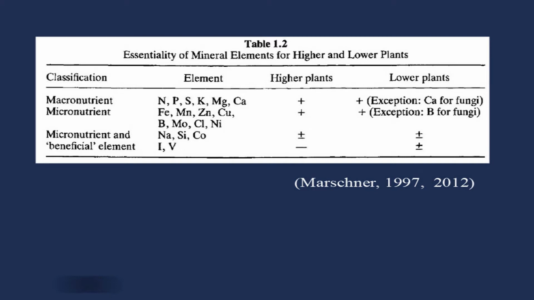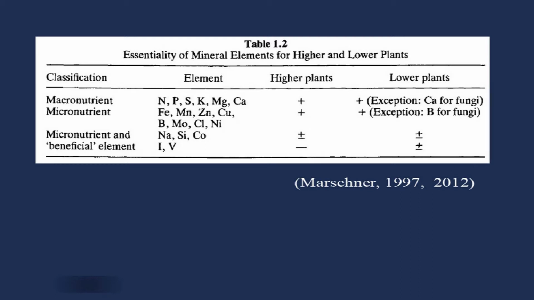See the case of macronutrients: nitrogen, phosphorus, sulfur, potassium, magnesium, calcium. It is definitely needed for higher plants, you see the positive sign. Then for lower plants all these are required, but calcium is the exception for fungi. That means all others like nitrogen, phosphorus, sulfur, potassium and magnesium are essential for lower plants, but calcium is not essential for fungi.